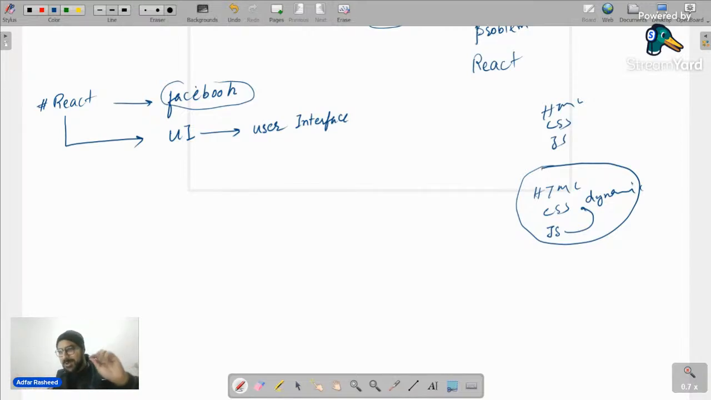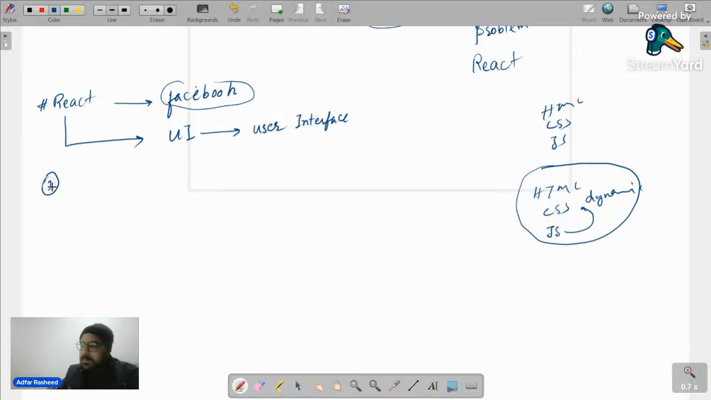Then let me tell you a small thing: later on we found React is slow, and then Next.js came into the picture. So you can think, after 2 years, people will come to know that Next.js is slow and they will create something else, Adfer.js, right? That's how things work over here. So React is a user interface library with the help of which we can create user interfaces. But there's a small point.